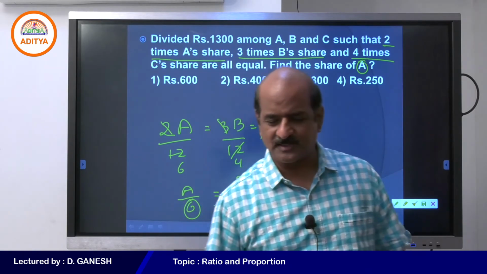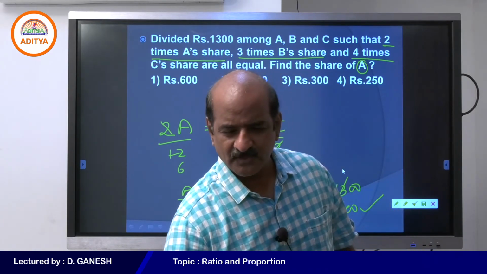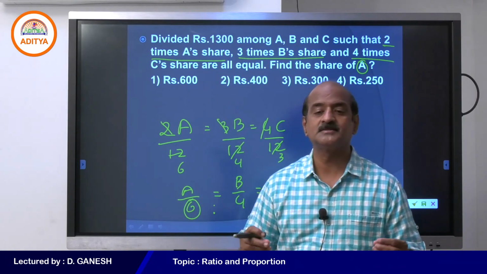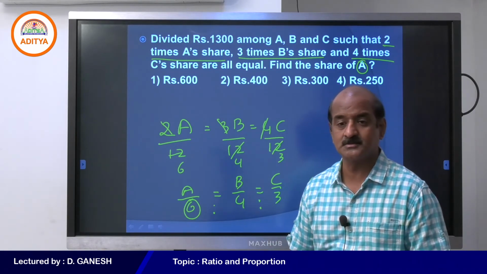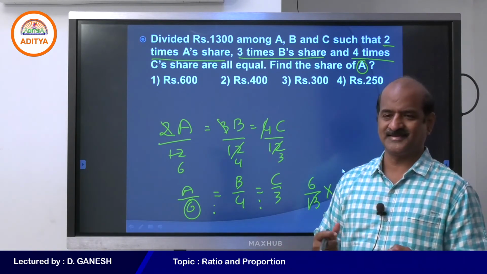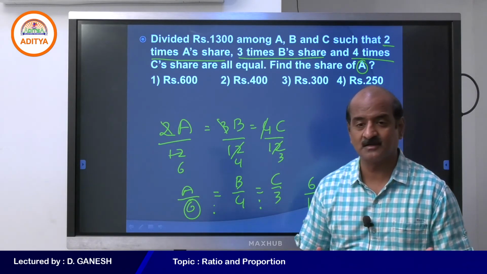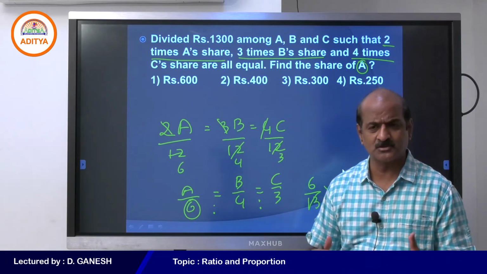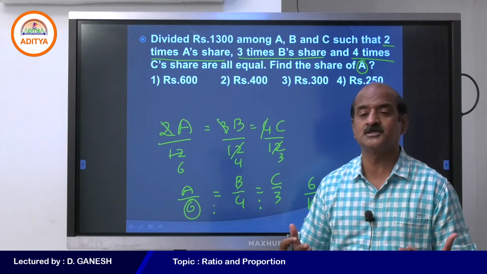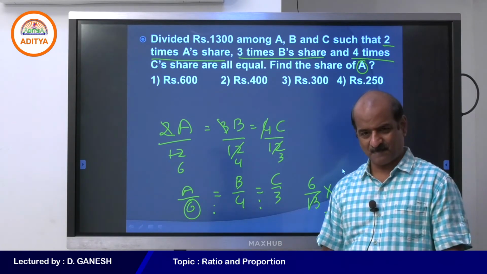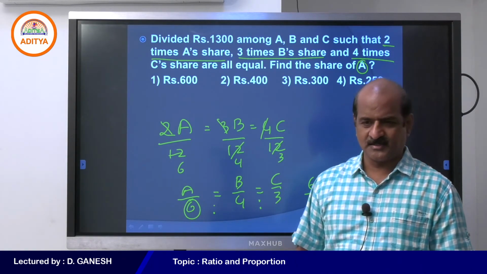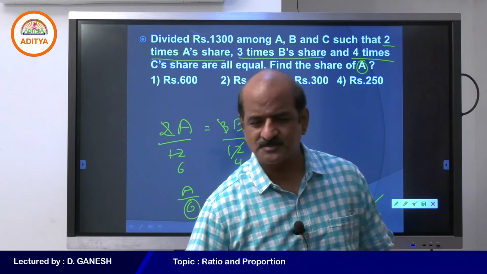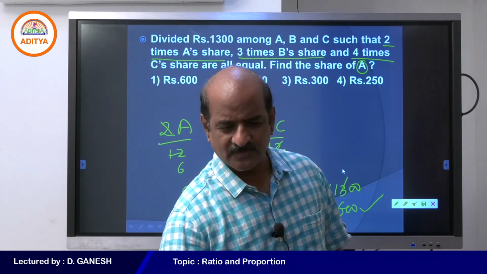I hope you understand, my dear students. Now you can ask me, sir, why are you dividing by 12? The very reason for dividing by 12 is that the condition is not conveniently given to us. We are making the condition convenient. It is only that particular reason. We are converting the condition according to our convenience. I think you must be getting the point. Okay students, I understand we are going in the right direction.